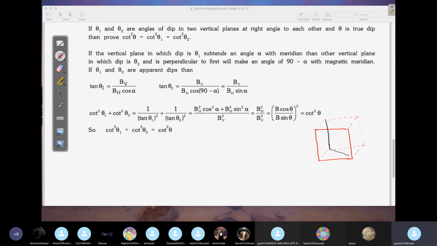This plane is your magnetic meridian along the body diagonal. This black plane is your magnetic meridian. So you can think in the room, it is lying along the body diagonal. You can see this is basically the body diagonal, right? This plane, let's say, is your magnetic meridian.